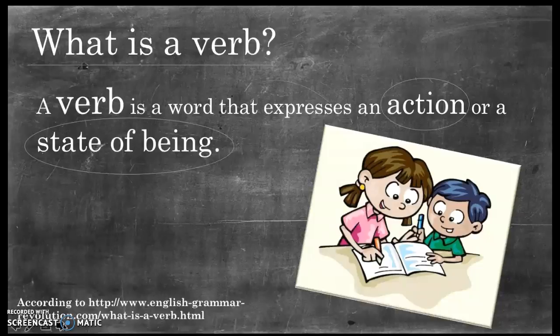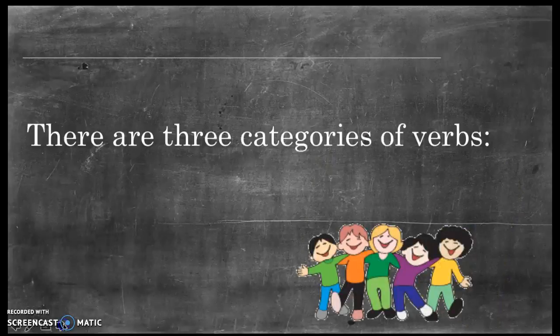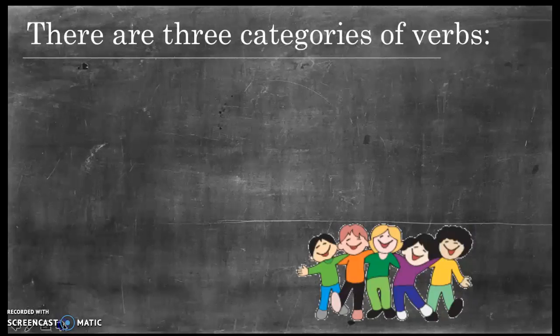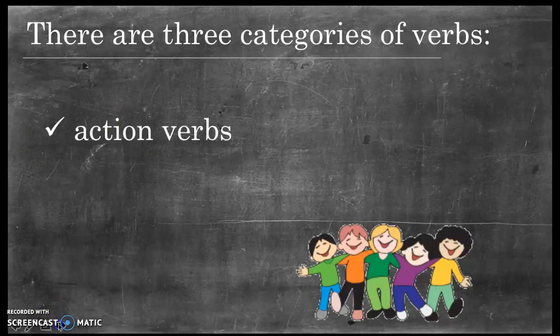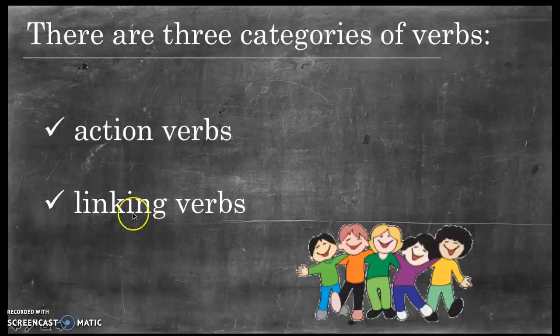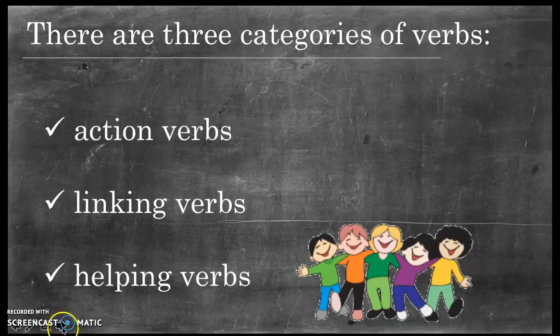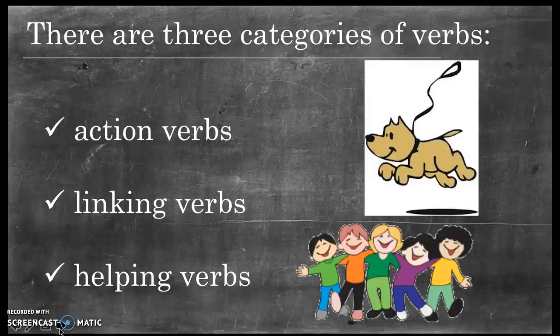So now let's look at the three categories of verbs. So the three categories of verbs include action verbs, linking verbs, and helping verbs. Now, a majority of people may forget helping verbs because they cannot stand alone in a sentence because it would not create a complete thought. If the only verb in a sentence is a helping verb, it would not create a complete sentence. However, helping verbs are just as important as action and linking verbs. So now let's look at some examples for each of these types of verbs.